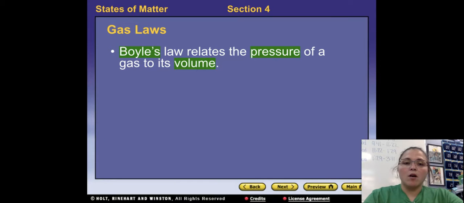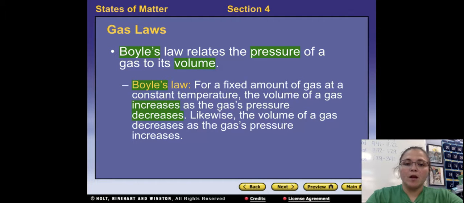So the first law is called Boyle's law, and it relates the pressure of a gas to its volume. So Boyle's law says for a fixed amount of gas, you've got one certain amount of gas at a constant temperature. Temperature's the same, amount of the gas is the same. If the volume increases, the pressure will decrease. Likewise, if the volume decreases, pressure will increase.